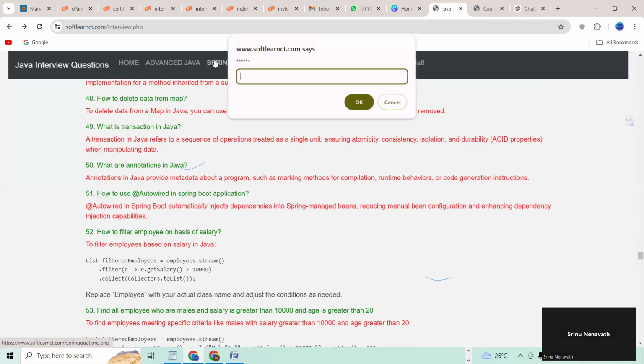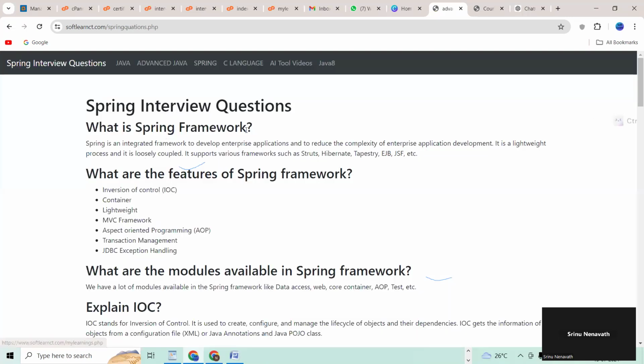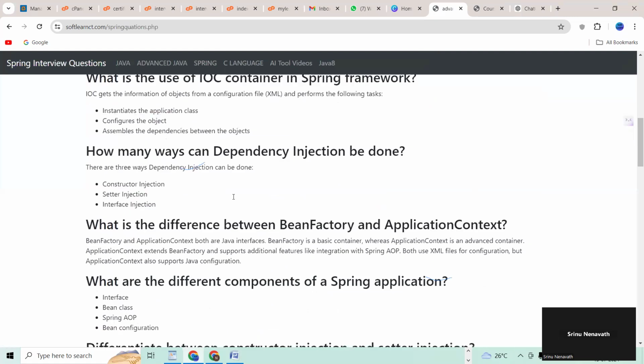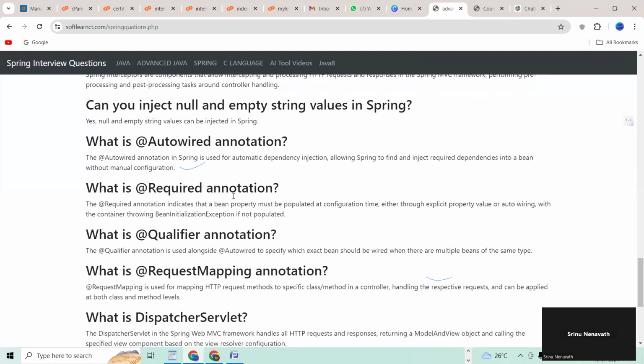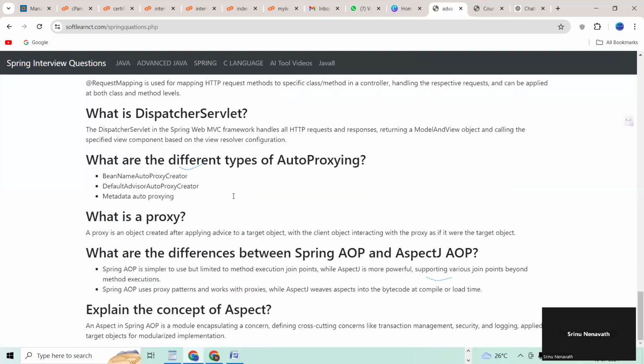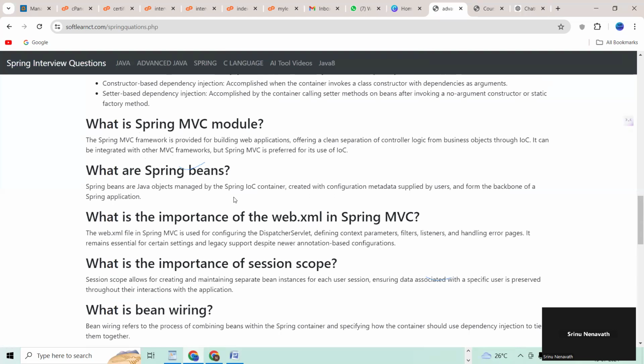And Spring: these questions can be expected in interviews for freshers and experienced people. Experienced candidates can also prepare these questions, guys. This is very helpful in your interviews. Almost this many questions are available for Spring.